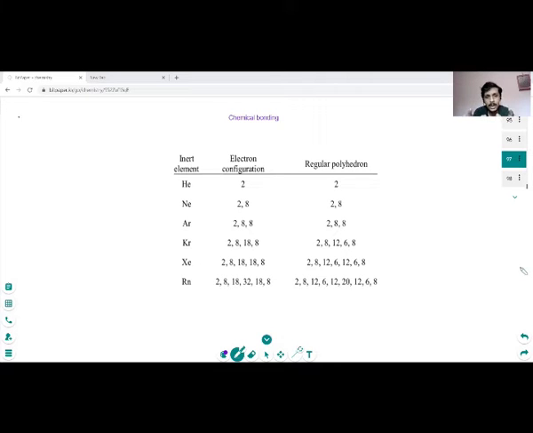First we shall see what is a chemical bond and why a chemical bond is formed, and some of the general basic bonds such as ionic and covalent bond and how they form. Next we will see the properties of bonds, like what is bond length, what is bond angle, and what is a dipole moment, etc.